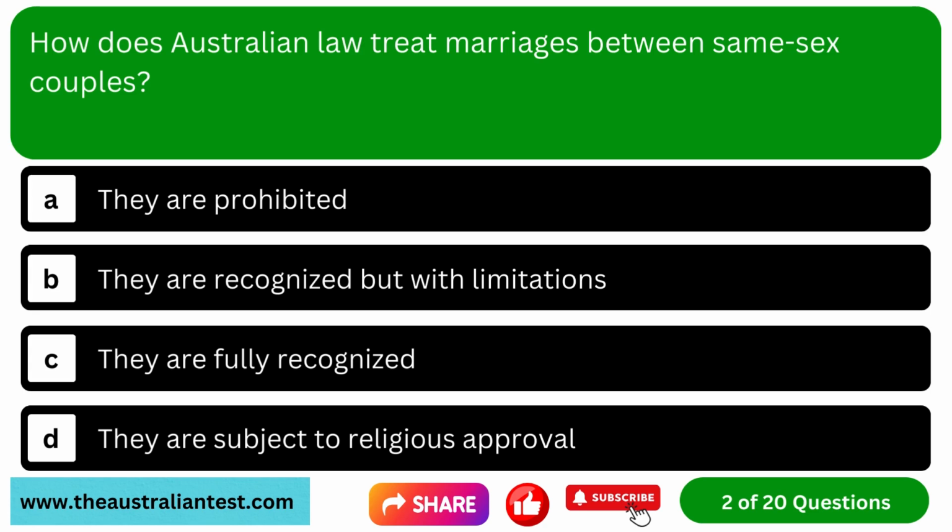Question 2. How does Australian law treat marriages between same-sex couples? Option A. They are prohibited. Option B. They are recognized, but with limitation. Option C. They are fully recognized. Option D. They are subject to religious approval.